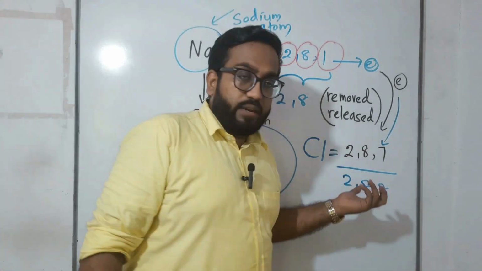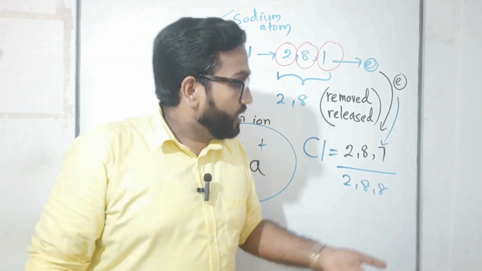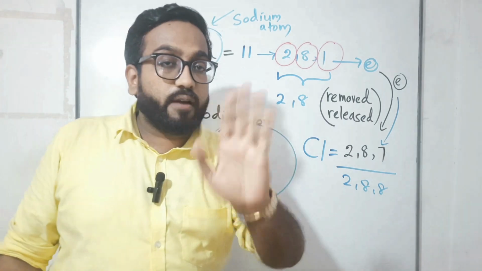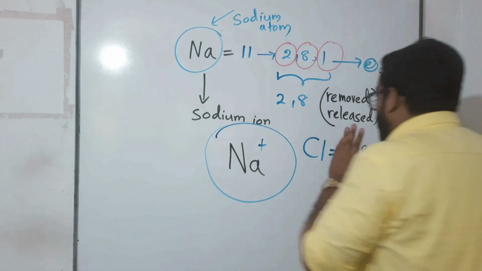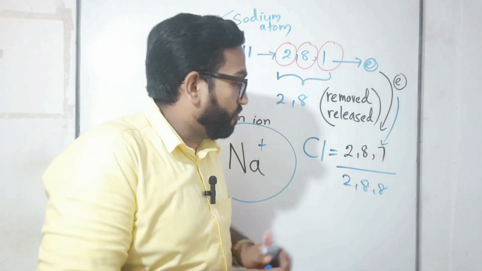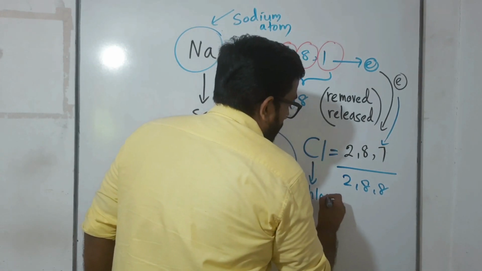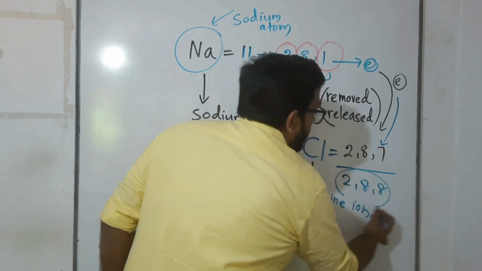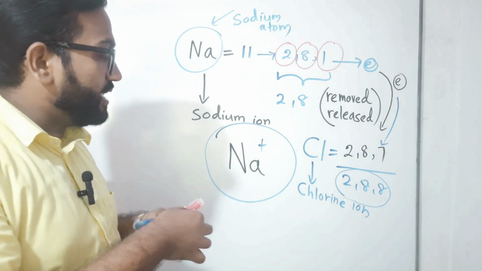Because chlorine was an atom when it had 2, 8, 7, but now chlorine has taken one electron from sodium. So now we say that this is a chlorine ion. How many electrons does the chlorine ion have right now? 2, 8, 8 means 18 electrons.